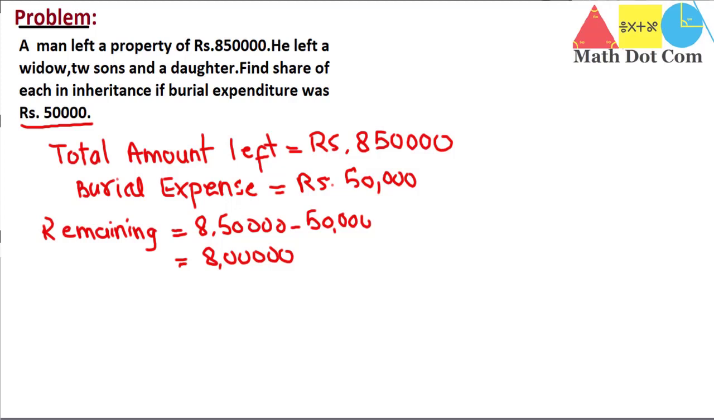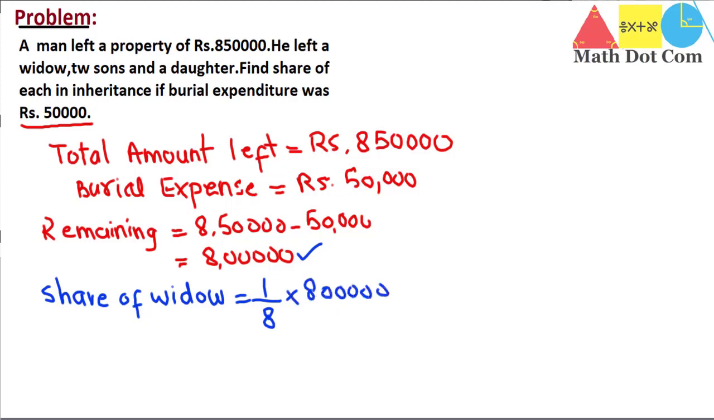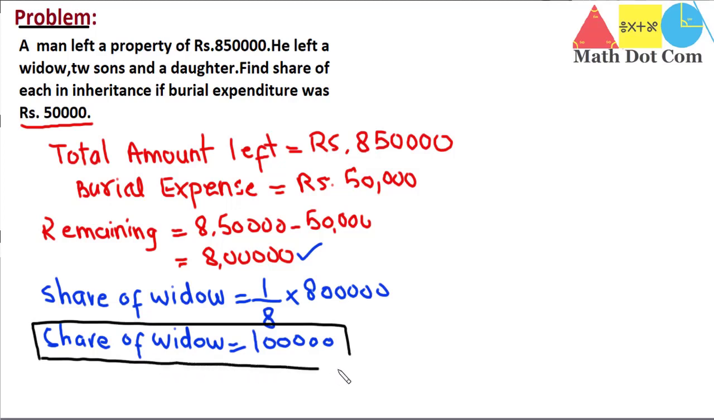First of all, we will calculate the share of the widow. The share of the widow is, as I have mentioned earlier, 1/8 of the inheritance. Means 1/8 of this value, 1/8 into 8 lakh. So what we will get is 1 lakh. This is the share of the widow, that is 1/8 according to the Islamic Sharia law, or you can say the Islamic law of inheritance. So we have calculated the share of the widow.